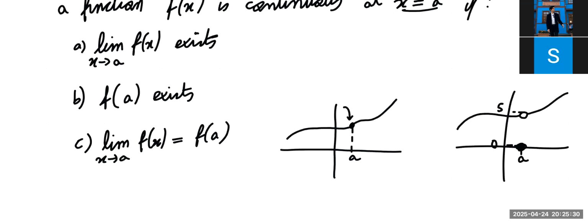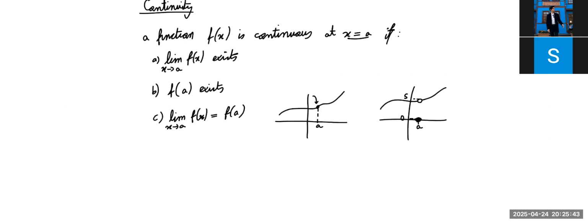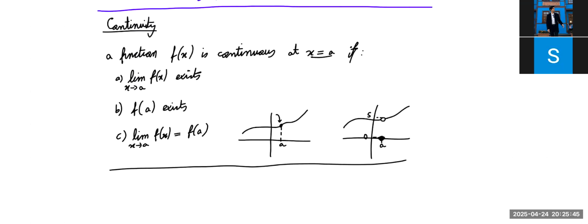Okay? So essentially, this is a complete thing. You need this to exist and this to exist and both of them to be equal. Does that make sense? Good. Clear. So now you notice that this definition of continuity is only for specific x values.